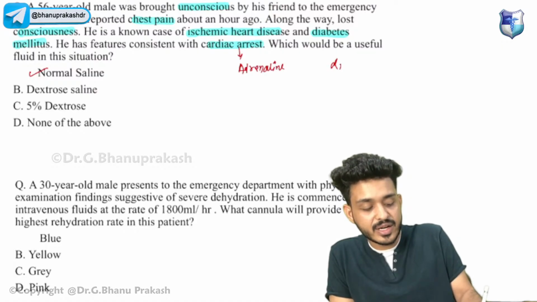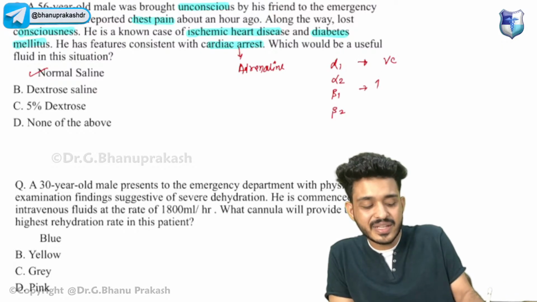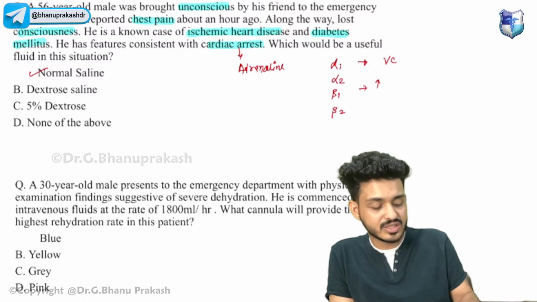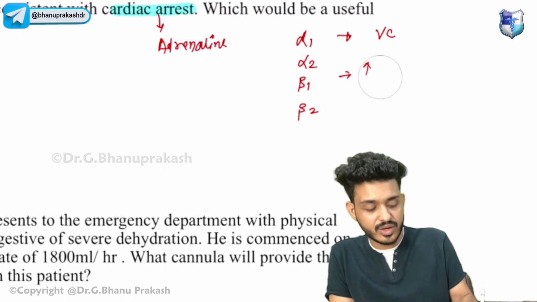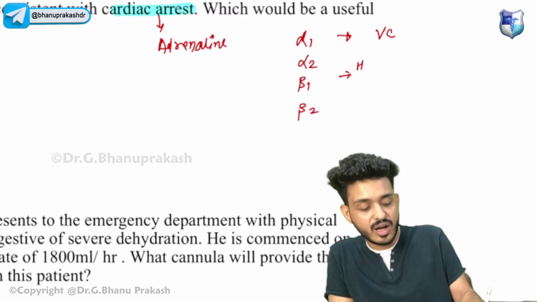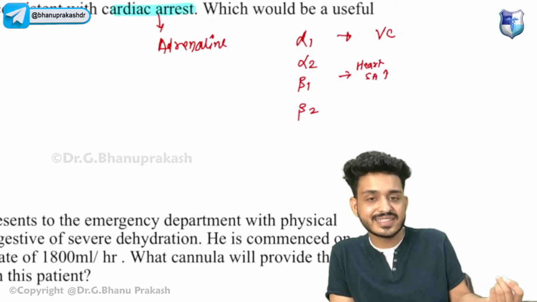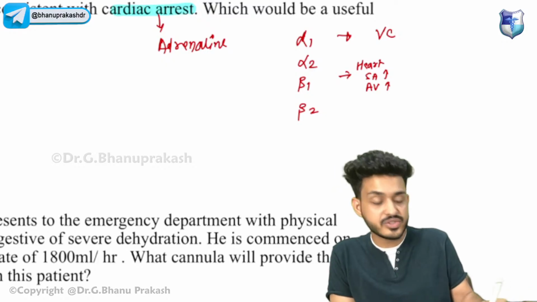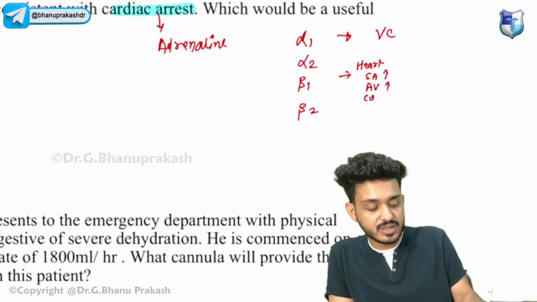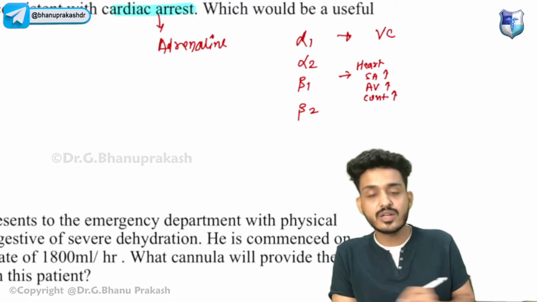Why? It works on alpha 1, alpha 2, beta 1, beta 2, ultimately leading to an increase in vasoconstriction. Beta 1 will be increasing what? Let me recap for you just before examination. Beta 1 is present in your heart. What will it be doing? It will be activating the SA node, increasing heart rate. It will be activating the AV node, increasing conduction. It will be activating your muscles, leading to an increase in contraction.